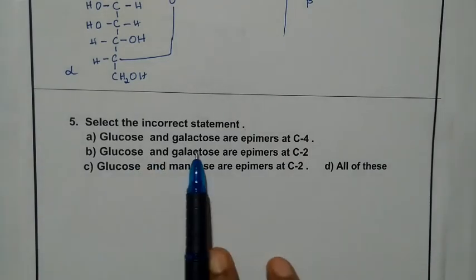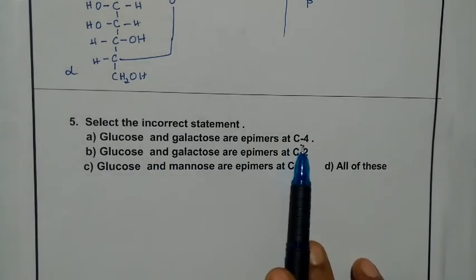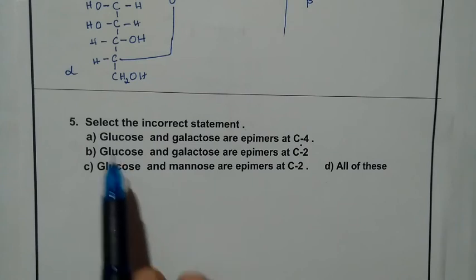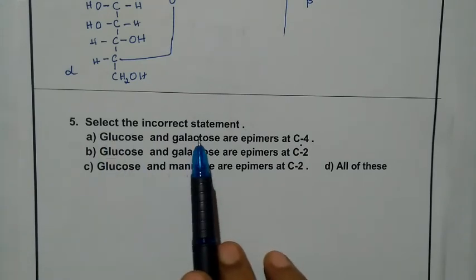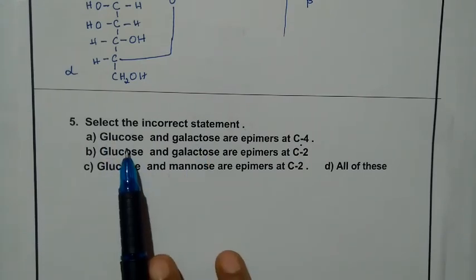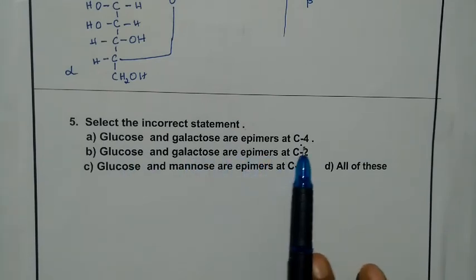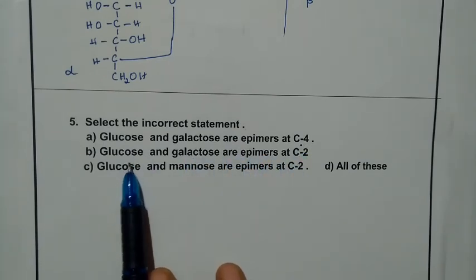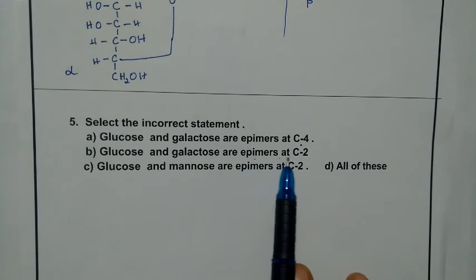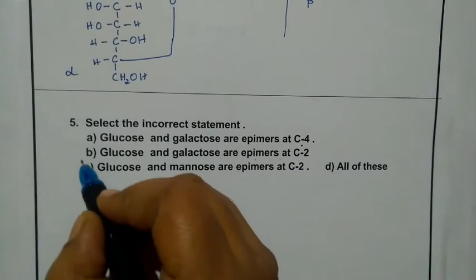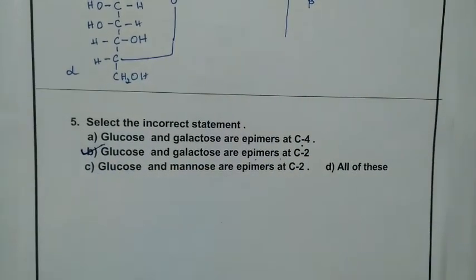Glucose and galactose are epimers at C4. That is the correct statement. Here we need to select the incorrect statement. The first one is correct: glucose and galactose are epimers at C4. Second option, glucose and galactose are epimers at C2. This is the wrong statement. Option B is the wrong statement.